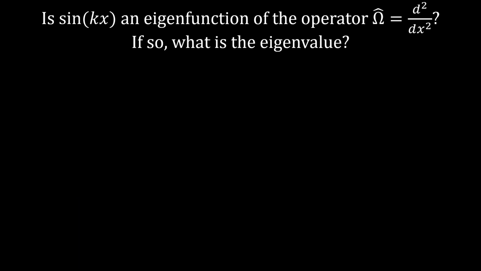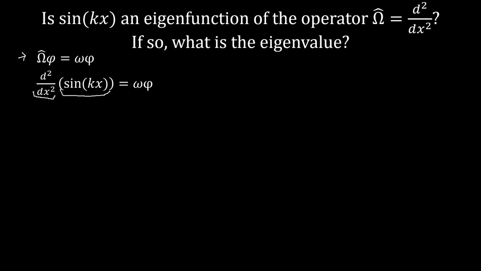Let's try one final example now. Is sine of kx an eigenfunction of our second derivative operator, d squared dx squared? And if so, what is the eigenvalue? So we're going to start as before with our eigenvalue relationship, and then plug in. So our operator is our second derivative, d squared dx squared, and our trial eigenfunction is sine of kx.